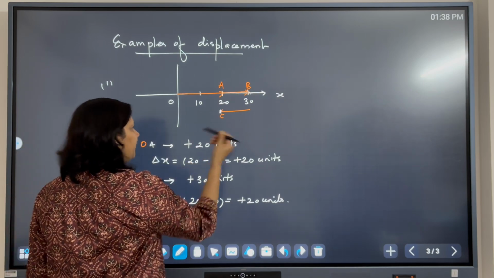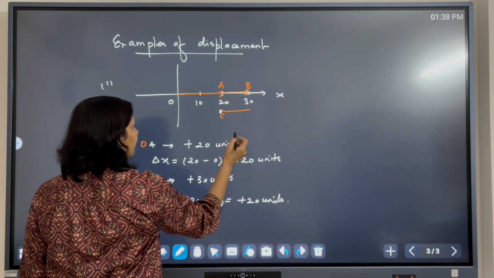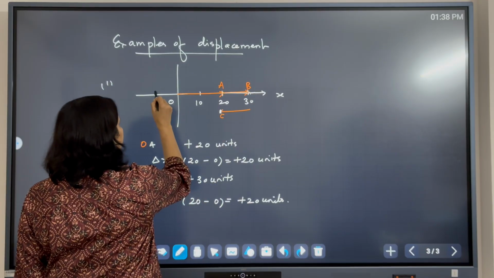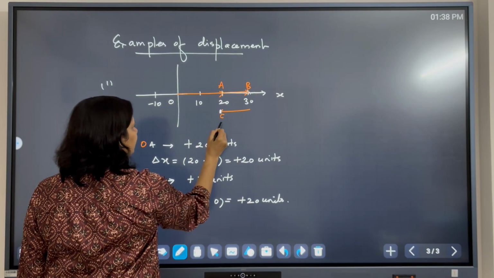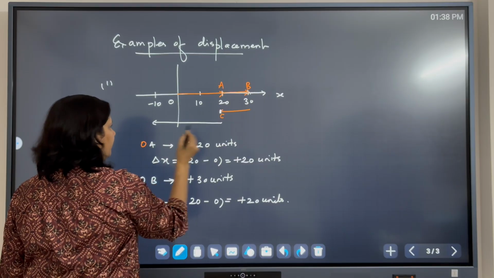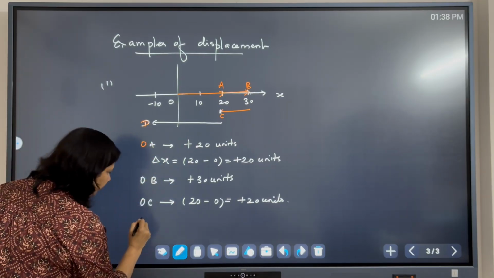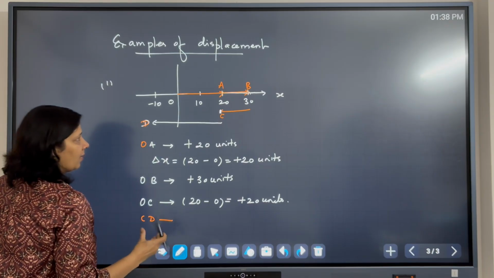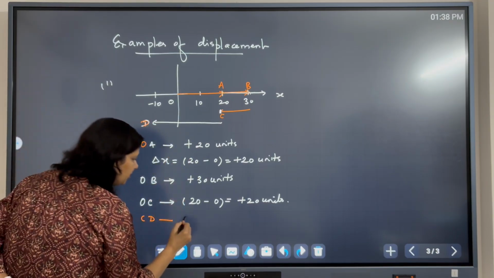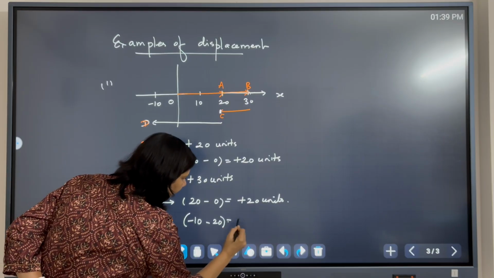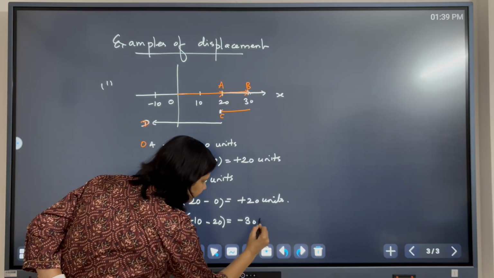Okay, and if I take another example, for example, the object moves from C to, let me take this minus 10, from C to D. Let me call this point D. So from C to D, the final position is minus 10, minus 20, that is minus 30 units.